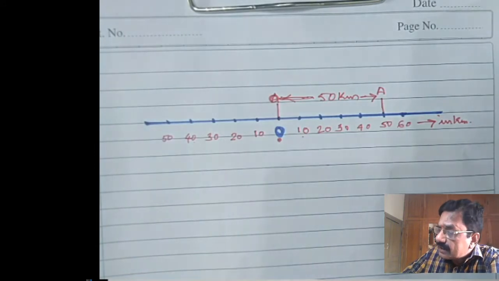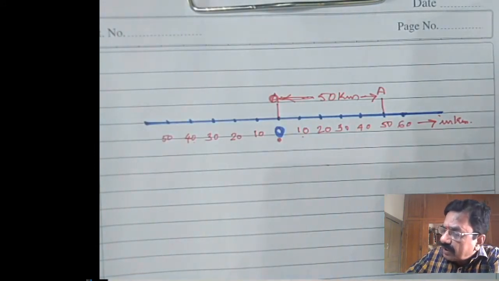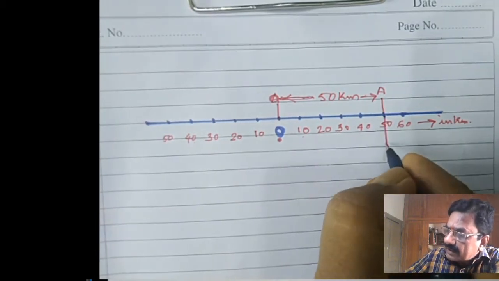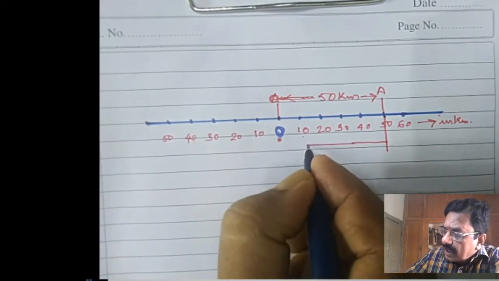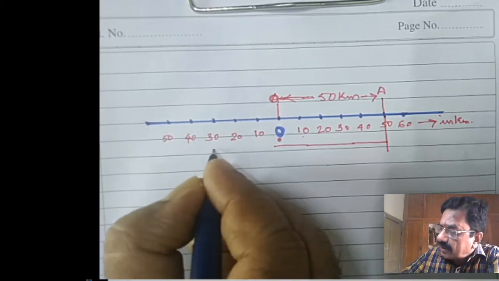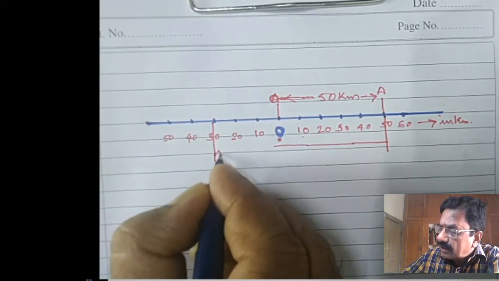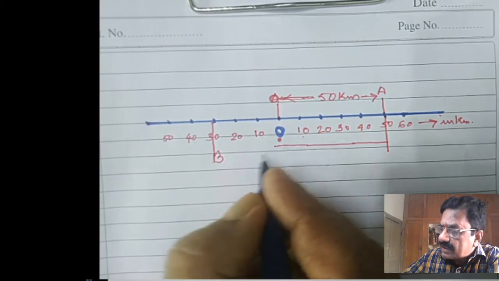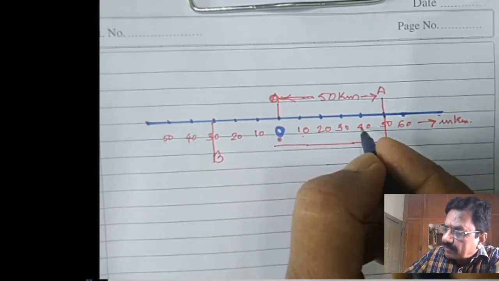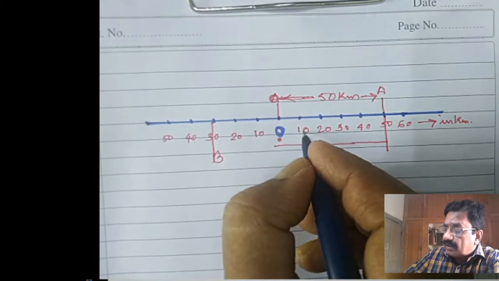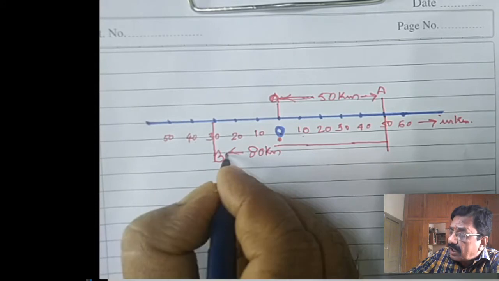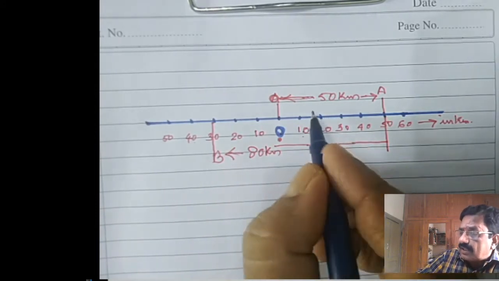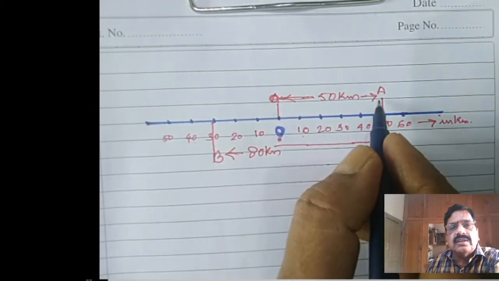Then after A, he has turned back, and I am showing here that in this direction he has covered like this, in the left side direction, up to this point B. He has covered, let us say, 10, 20, 30, 40, 50, 60, 70, 80 kilometer. He has come back 80 kilometer. Means towards the right he has gone 50 kilometer, and from A he has turned back and come back 80 kilometer here. Observe carefully.